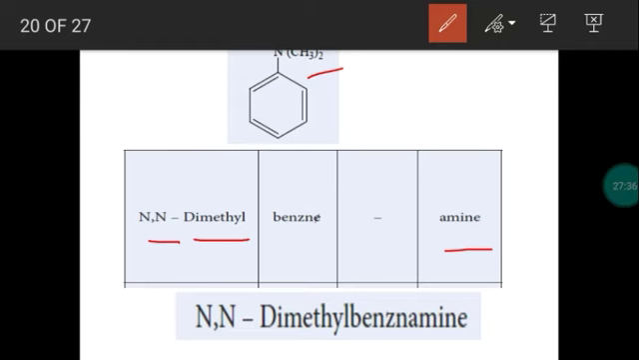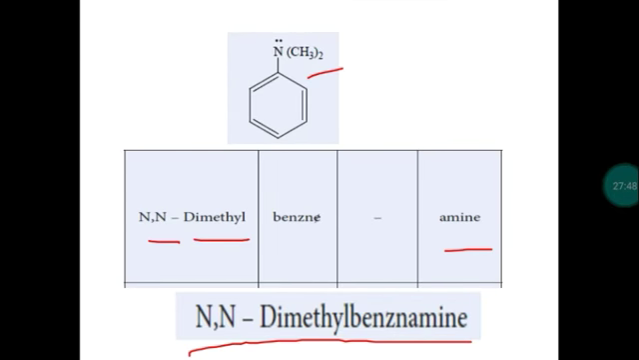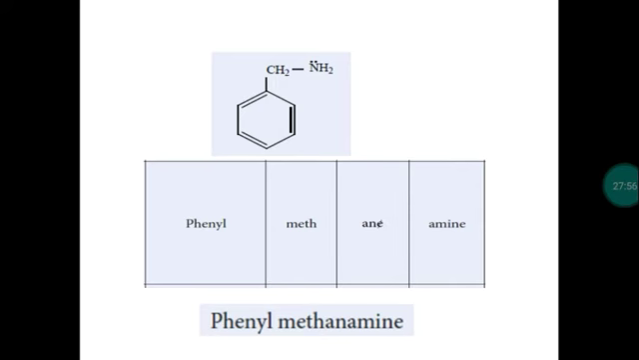Secondary suffix amine, functional group amine. So the IUPAC name is N,N-dimethylbenzenamine. Okay. So here there is a spelling mistake. You write it as B-E-N-Z-E, benzenamine. Next, this is benzylamine. Common name is benzylamine.